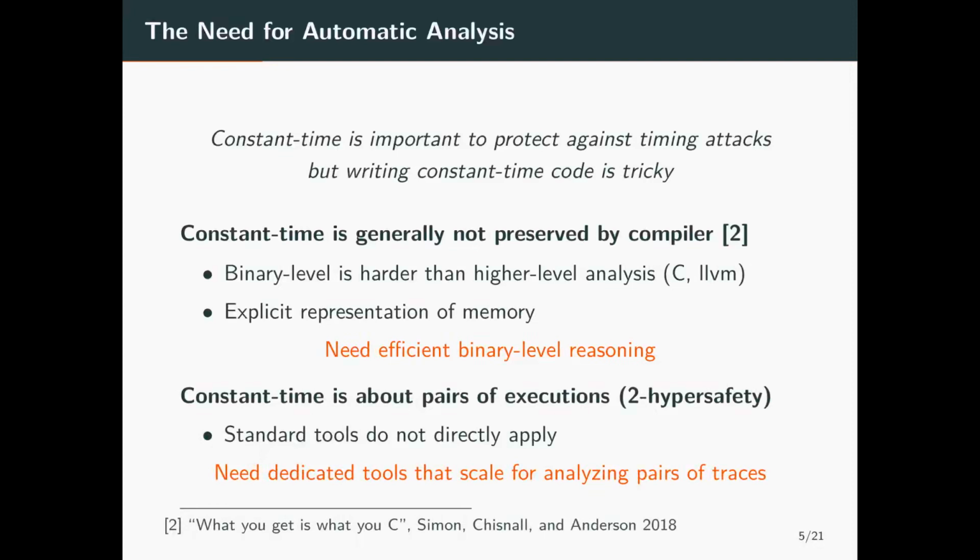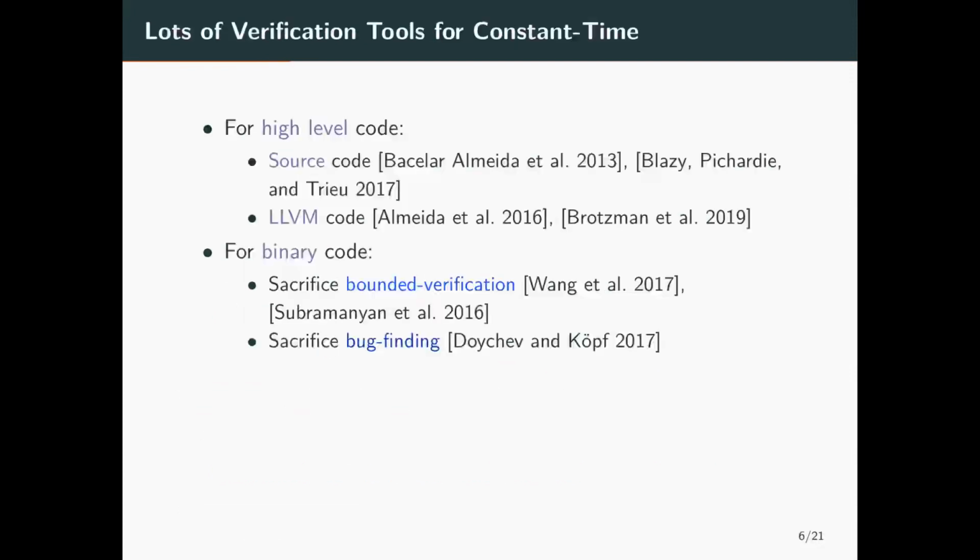Unfortunately, analyzing binaries is more difficult than analyzing higher level code, especially because we have to explicitly reason about the memory. A second challenge is that constant time is not a standard safety property, like for instance verifying the absence of buffer overflows. It is a hyper safety property because it relates two executions of the program. For this reason, we need dedicated tools for analyzing pairs of executions.